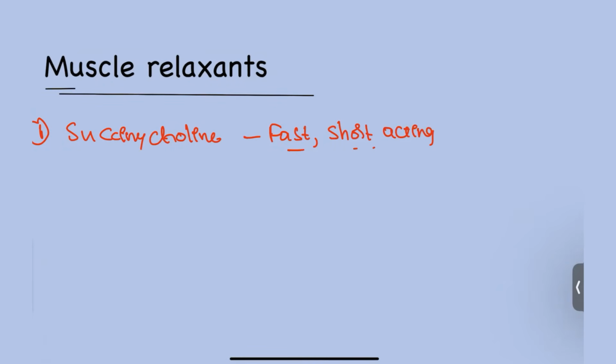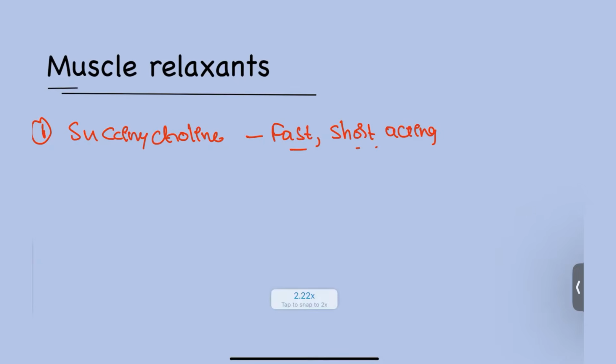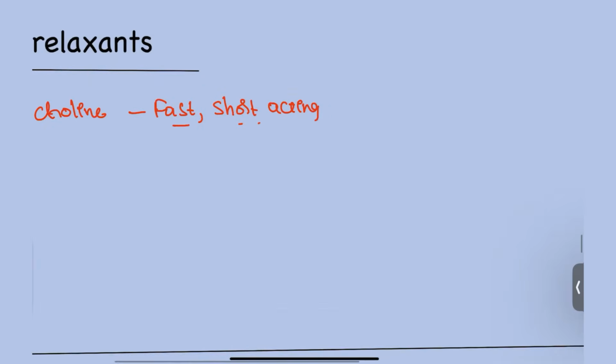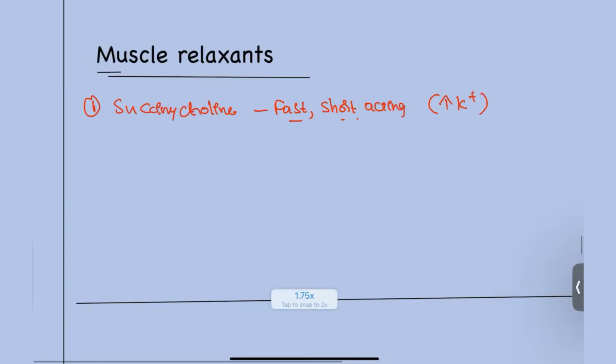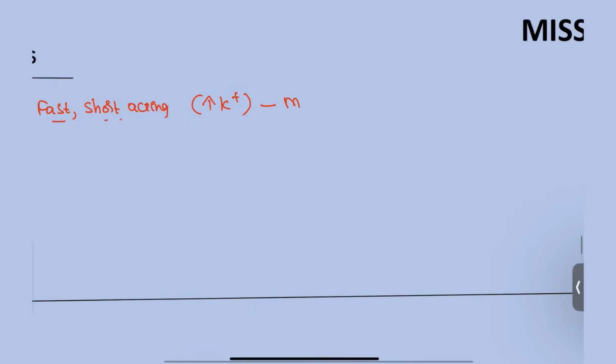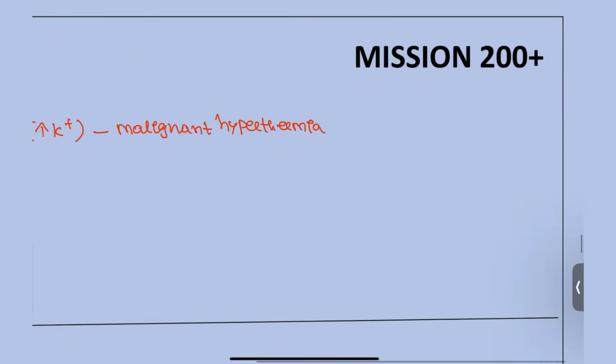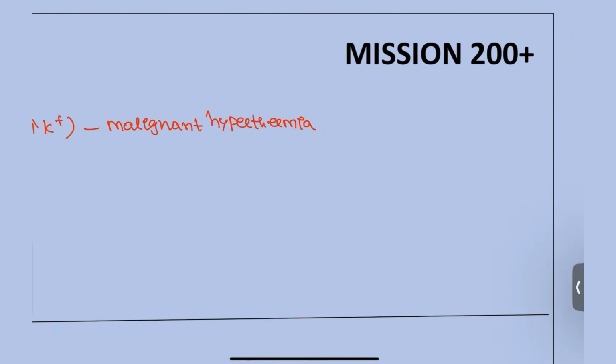Most commonly, it causes hyperkalemia. Another thing associated with this one is malignant hyperthermia, where there is a sudden rise of temperature, sudden rise of heart rate, and many other features, and rhabdomyolysis and renal failure are seen in this patient.